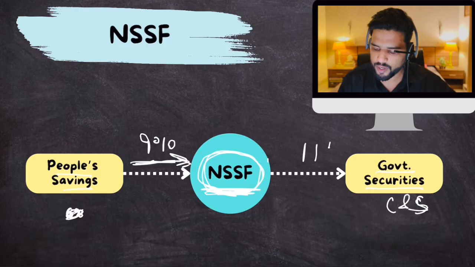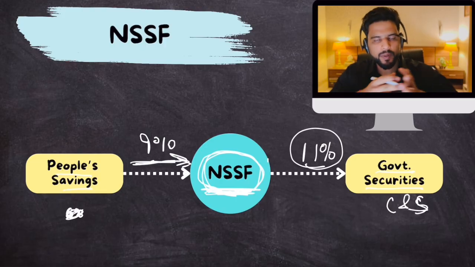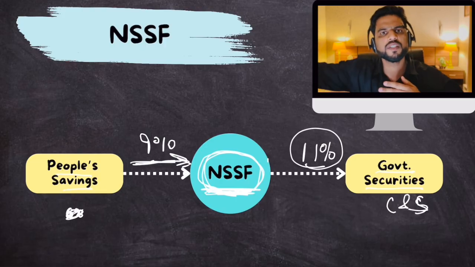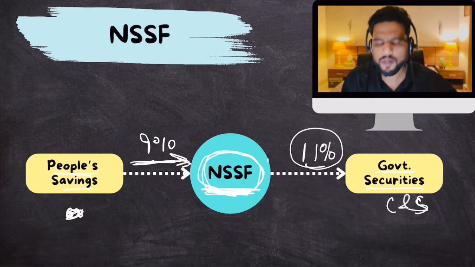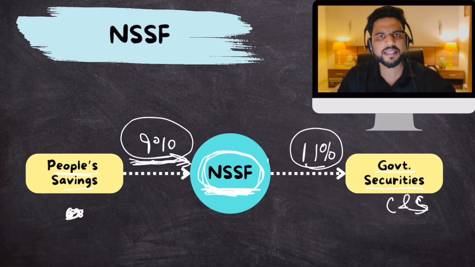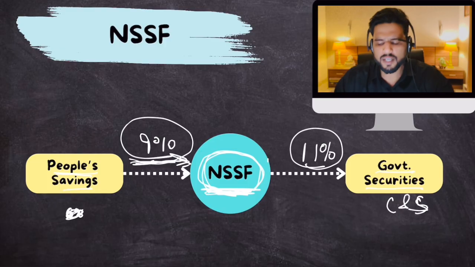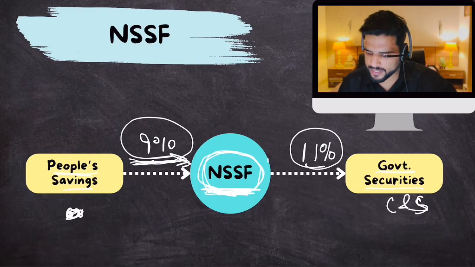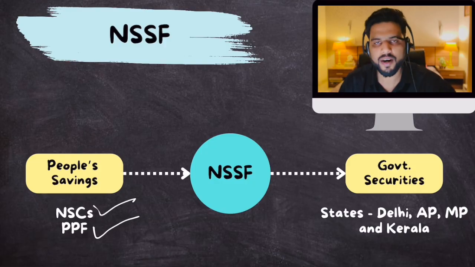Let's suppose NSSF earns 11% interest rate on it. So NSSF takes money from people in the form of savings, invests it further at a higher interest rate, earns some money, and returns this money back to people after 9% interest. The idea behind this was that government wanted to give alternative saving mechanisms to people. Make sense? Some examples of these schemes are National Savings Certificate and Public Provident Fund.